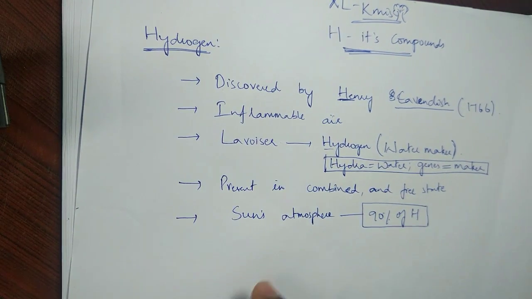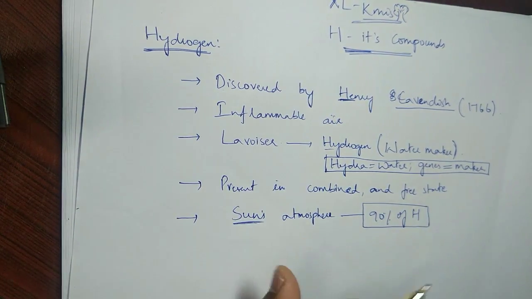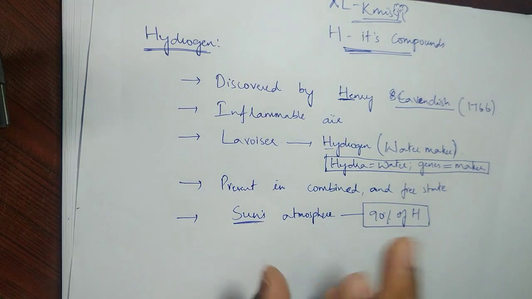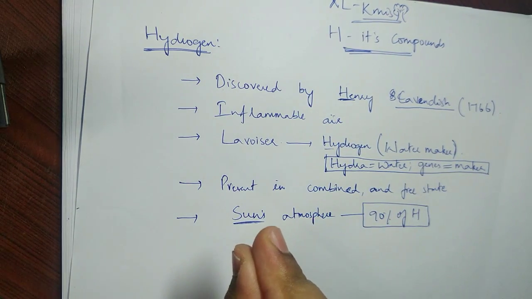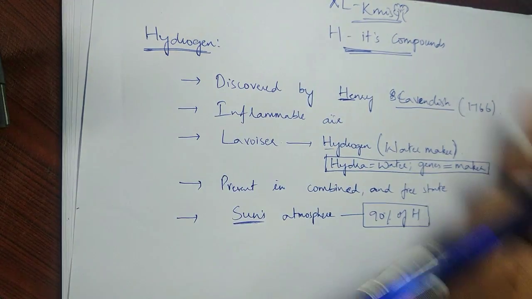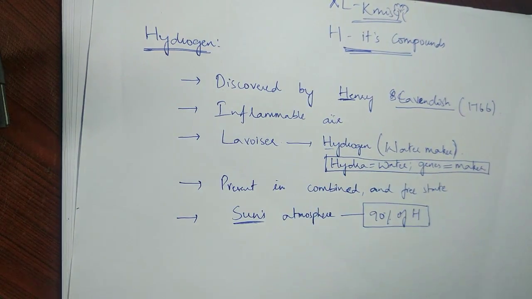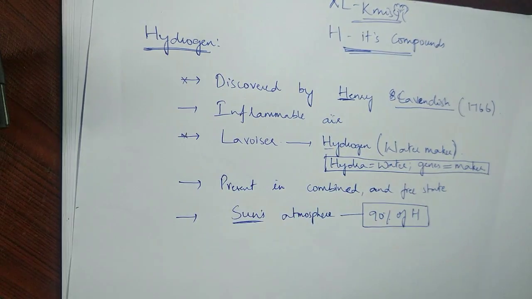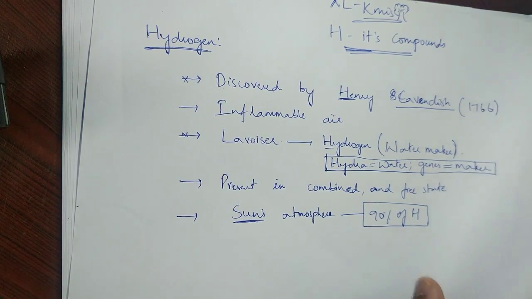The composition of the sun is basically hydrogen and helium. The continuous bombardment of hydrogen and helium atoms among themselves releases huge amounts of energy, and that's why the sun is very bright, because of the constant collisions and the huge amounts of energy released. So this is some basic information you must know. Not much is necessary; you only have to remember the name of the scientist and who gave the name. Fine, so apart from this, let's talk about something important.